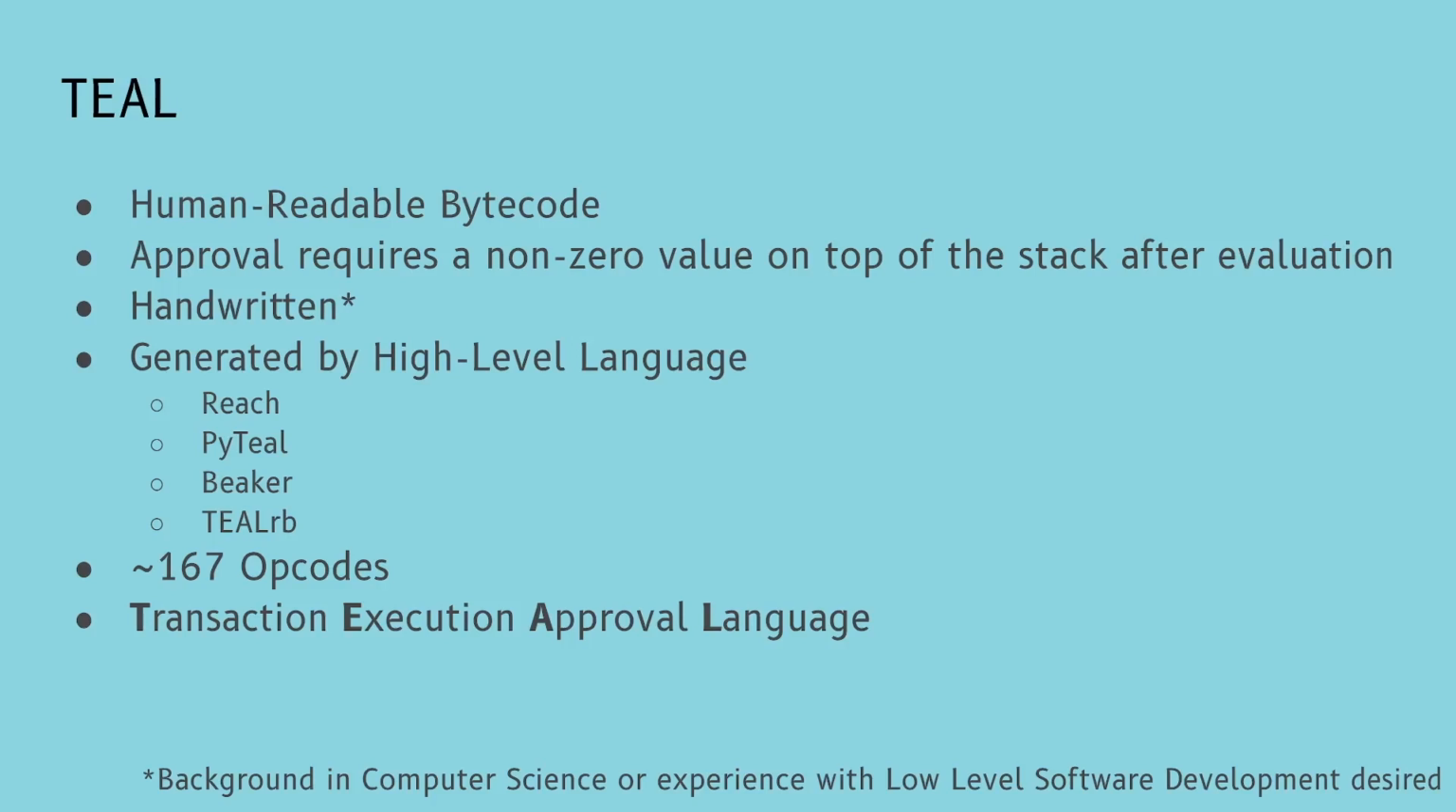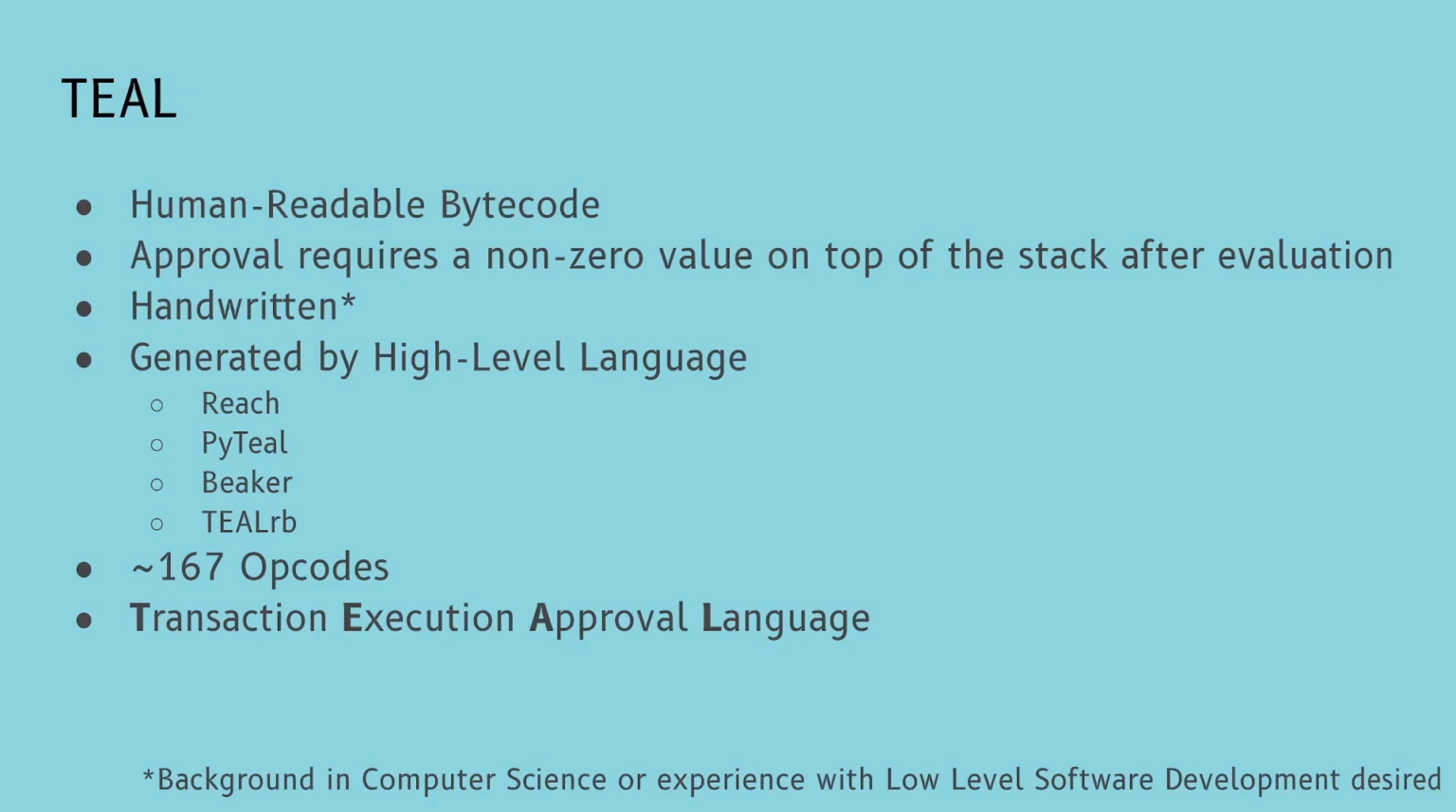Till can be written by hand, although this is best suited for those who have a background in computer science or are familiar with low-level software development. With that said, Till can also be produced by higher-level languages. Two popular examples of this are PyTill and Reach. Both options allow you to compile out Till smart contracts, but with the advantage of writing more traditional programming-esque syntax.